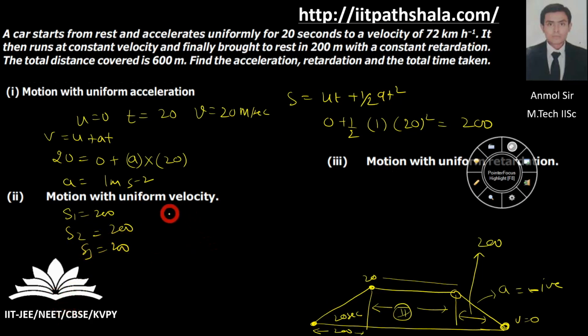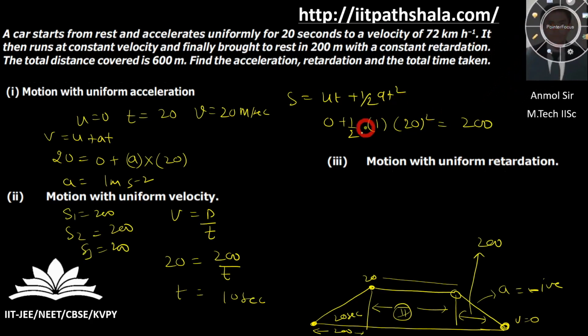Now, because uniform motion is going on over here, I can simply use v = d/t. Velocity is given to me as 20, distance is 200, and the time I have to find. Time is coming out to be 10 seconds for me. Okay guys, time is 10 seconds.